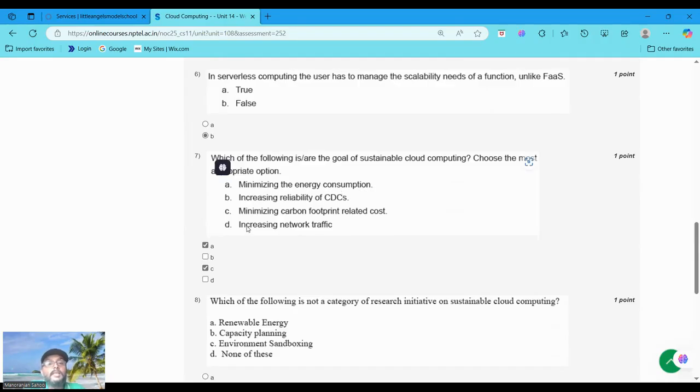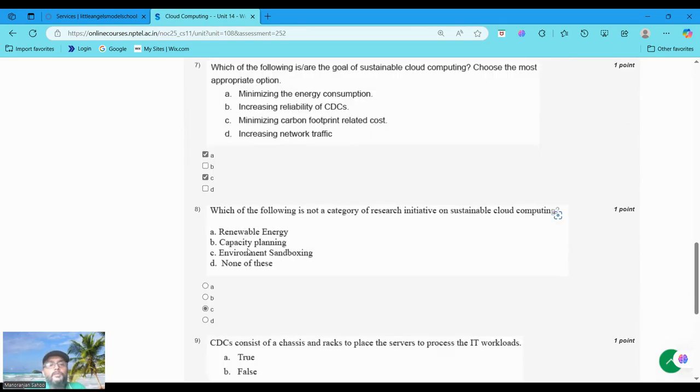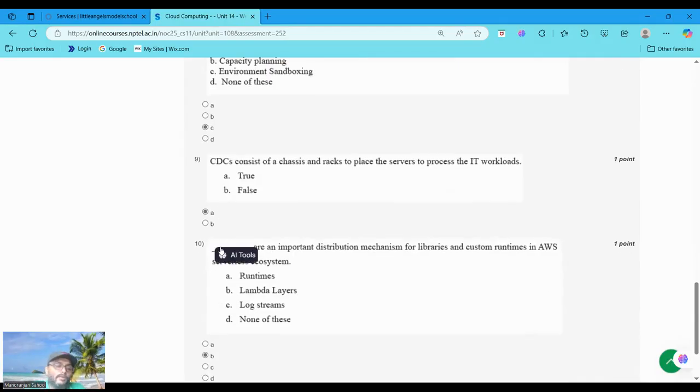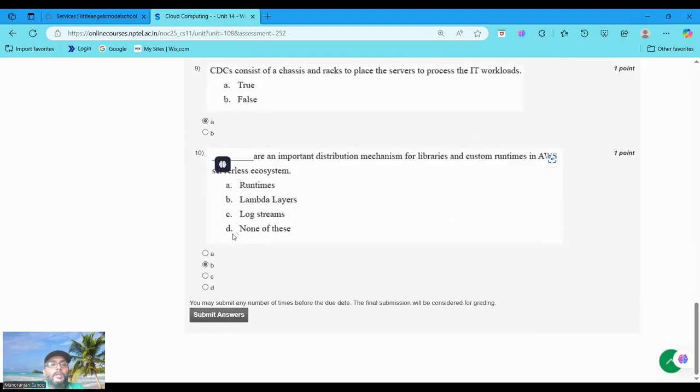Still there is another option, minimizing carbon footprint related cost, that's why we chose it, but according to the most appropriate option wording we would choose option A only. Still, it may be considered. Question 8 option C, question 9 option A, question 10 option B. Now we are going to submit the answers.